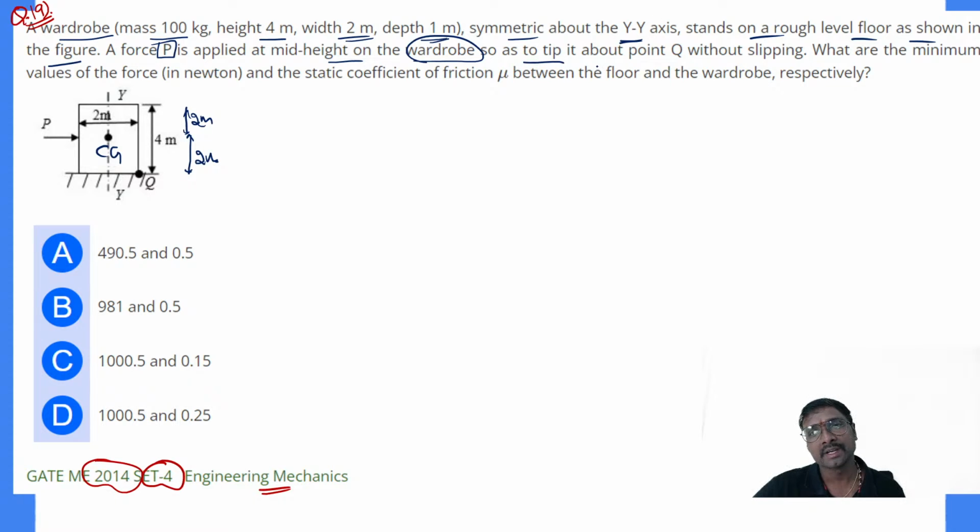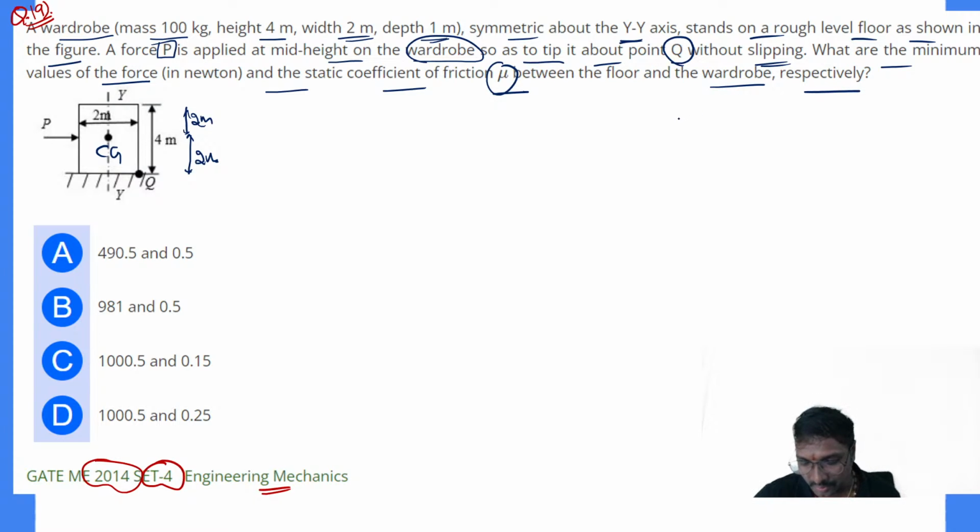So as to tip it about the point Q. What is the meaning of this tipping, everyone? If you just observe it, the meaning of tipping is just rotating like this. And that is without slipping. So what are the minimum values of this force in newtons and the static coefficient of friction between the floor and wardrobe respectively, without slipping? Slipping should not occur.